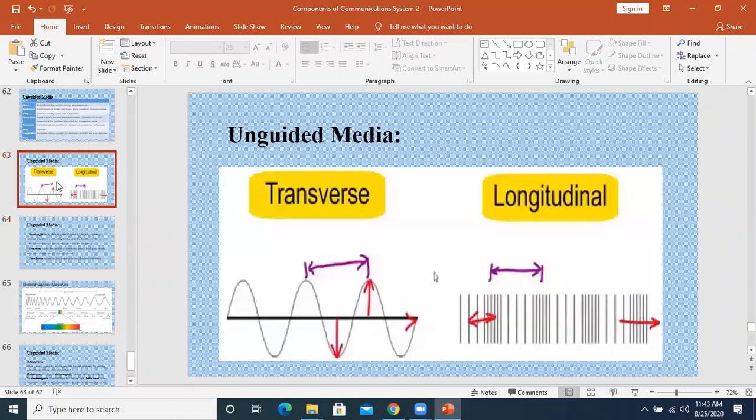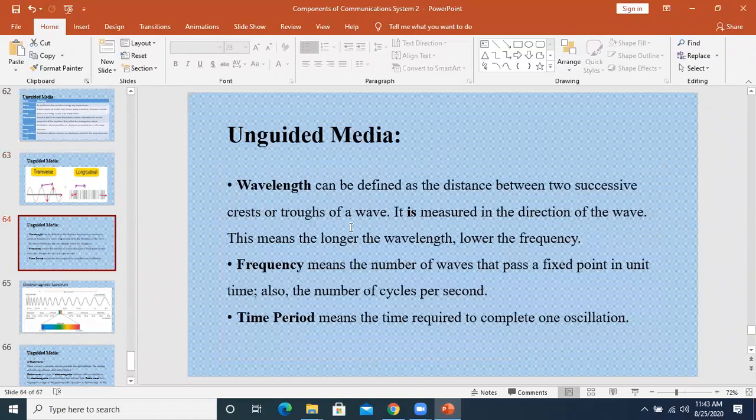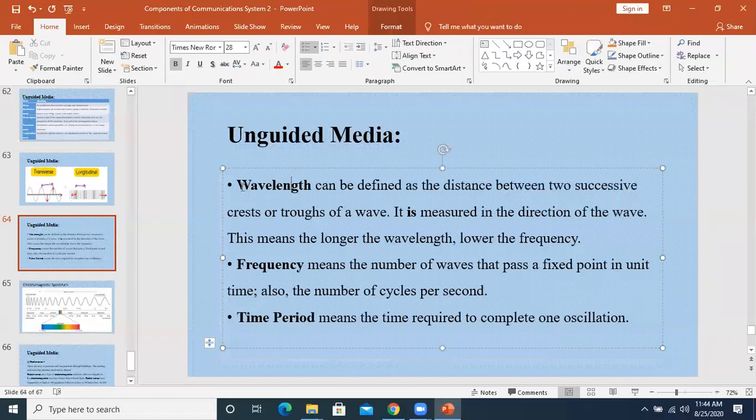Now, if we talk about waves, transverse or longitudinal, you will see that some terminologies are there, some important terms that we need to understand. First one is wavelength. This topic overlaps with physics as well. To understand waves, we must know what is meant by wavelength, what is meant by frequency, and what is meant by time period.